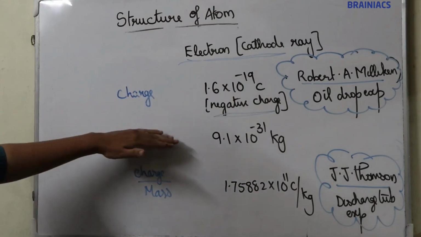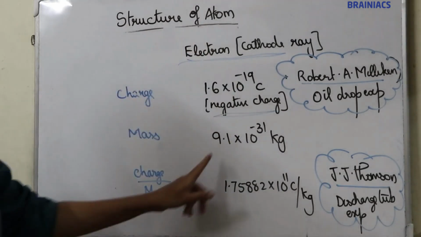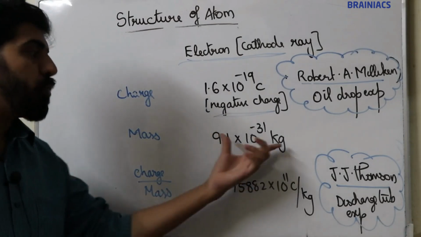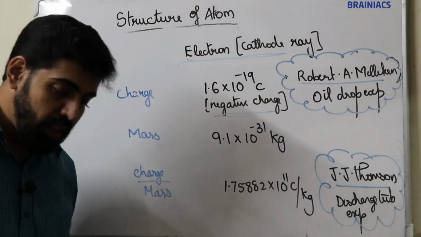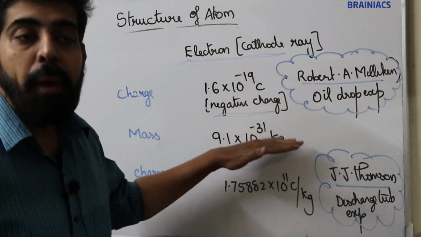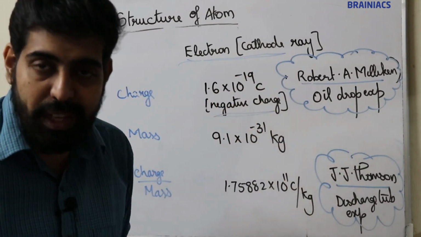Now next one is mass. Mass of electron is 9.1 into 10 raised to minus 31 kg. This is the mass of electron. So you have to remember these values.